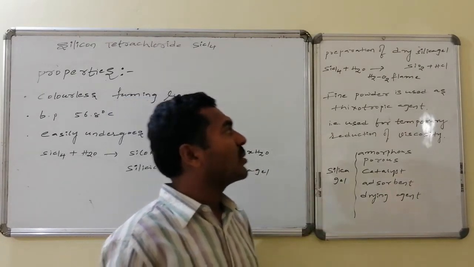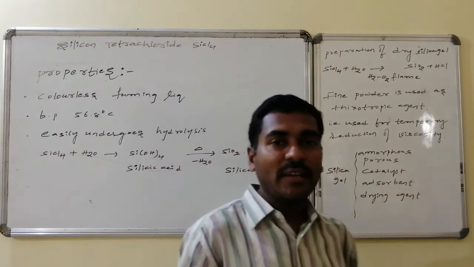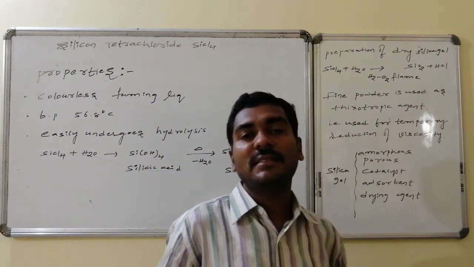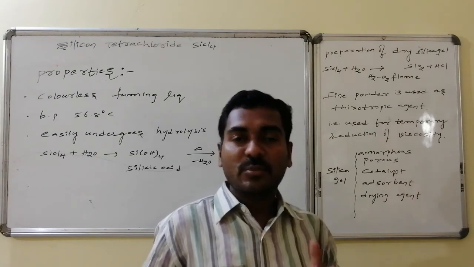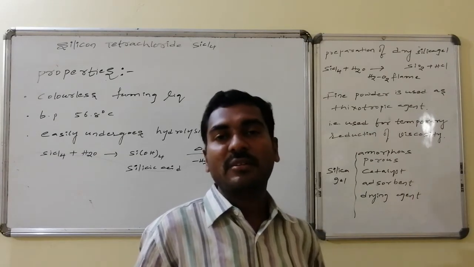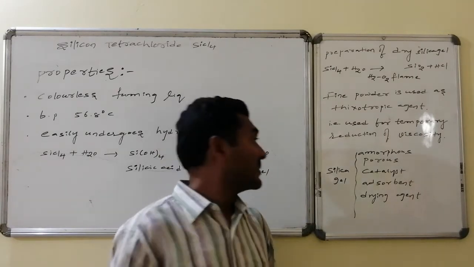This is a fine powder and generally it is used as a thixotropic agent. The meaning of thixotropic agent is that temporary reduction of viscosity is possible by addition of this particular compound, hence it is said to be a thixotropic agent.